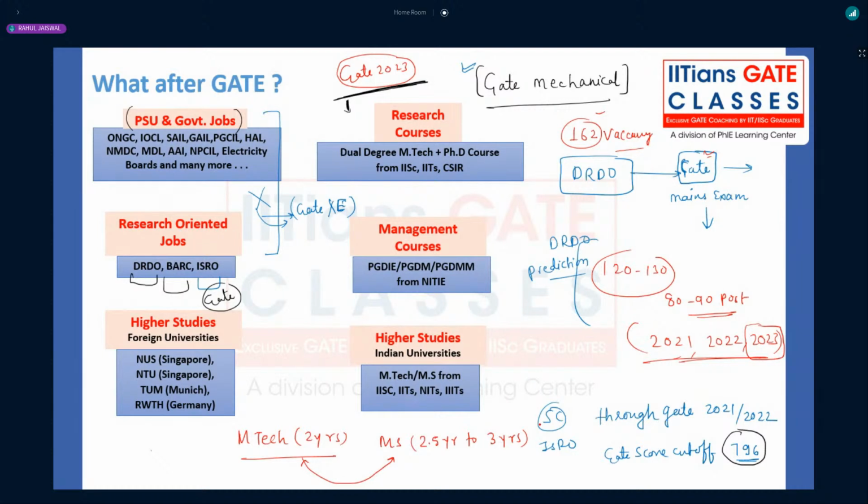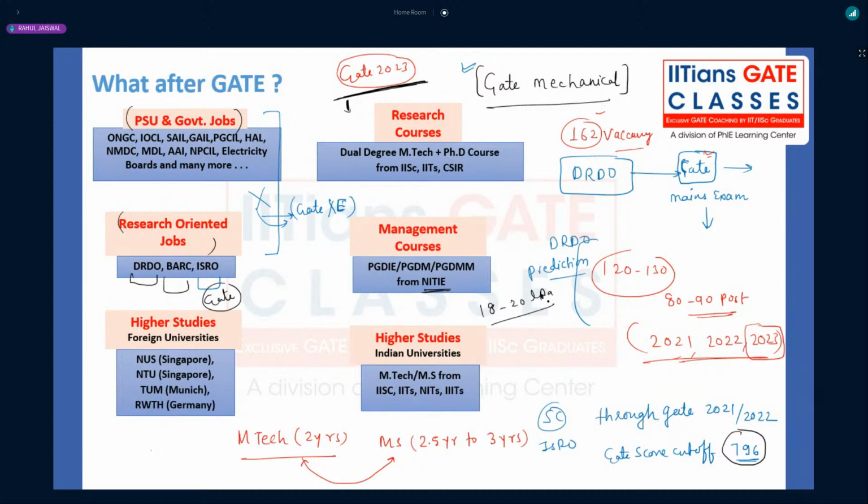Among all, if you get placed in PSUs, those who get placed in NTPC will get a pay scale of 40K basic pay. Among all, if you ask me, the very best opportunity after research-oriented jobs, with a very high package as compared to computer science, is NITIE Mumbai. The average package is almost 18 to 20 LPA.